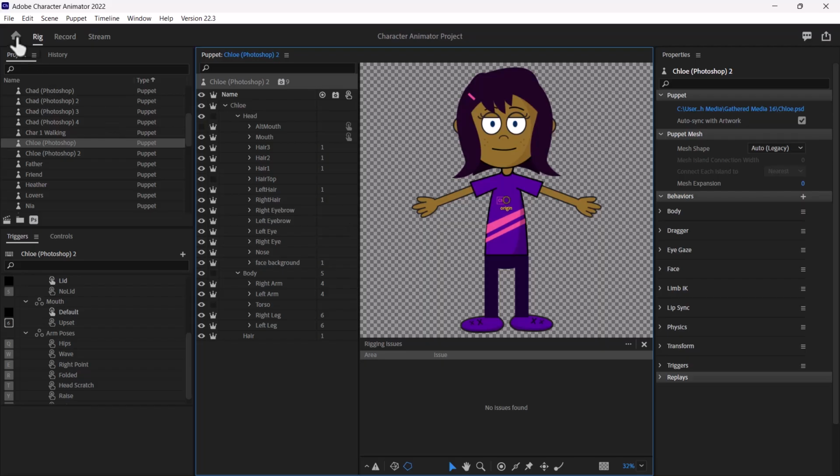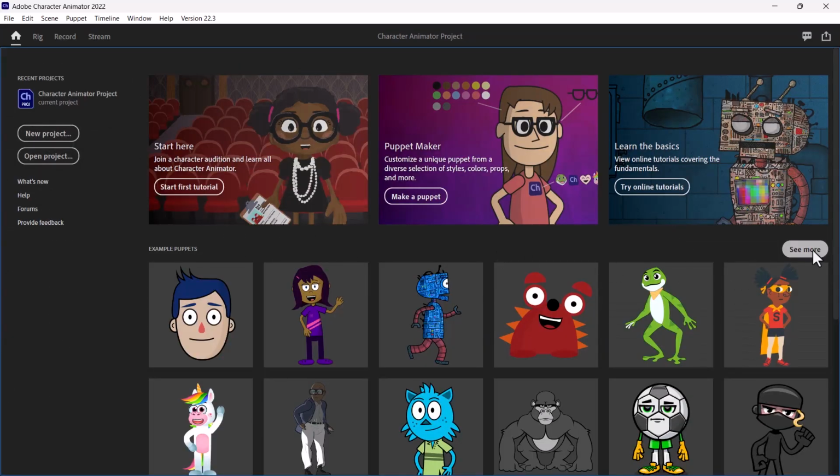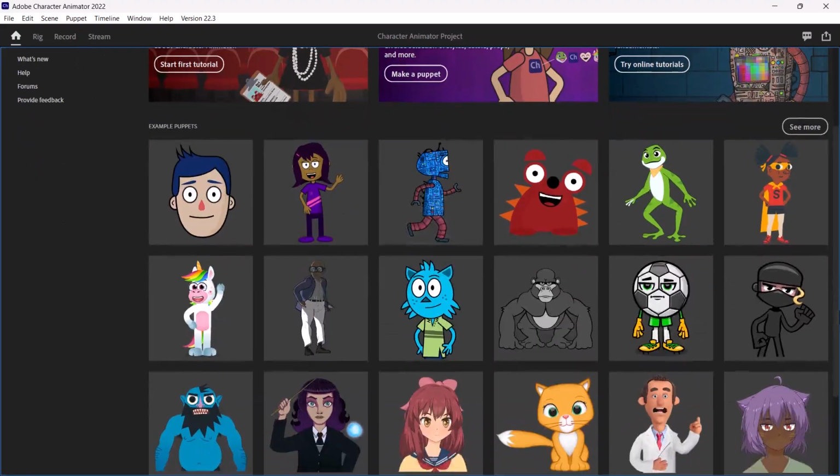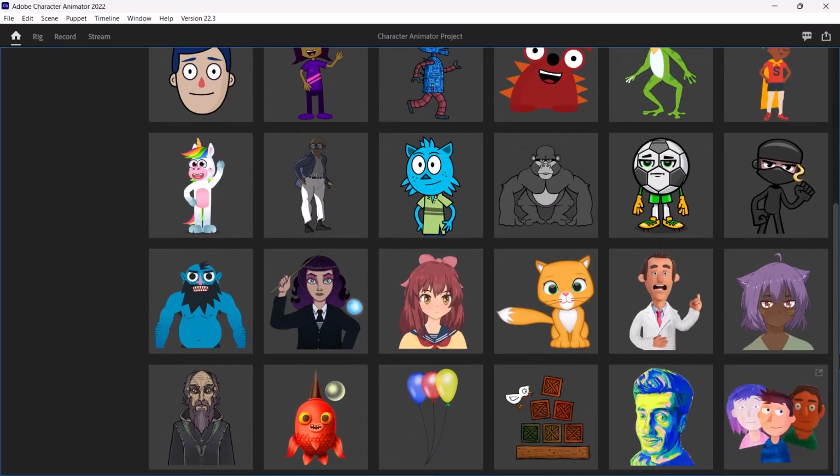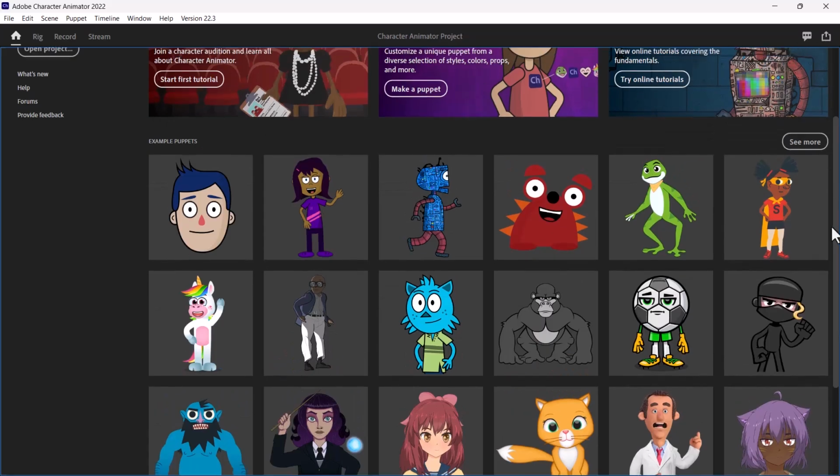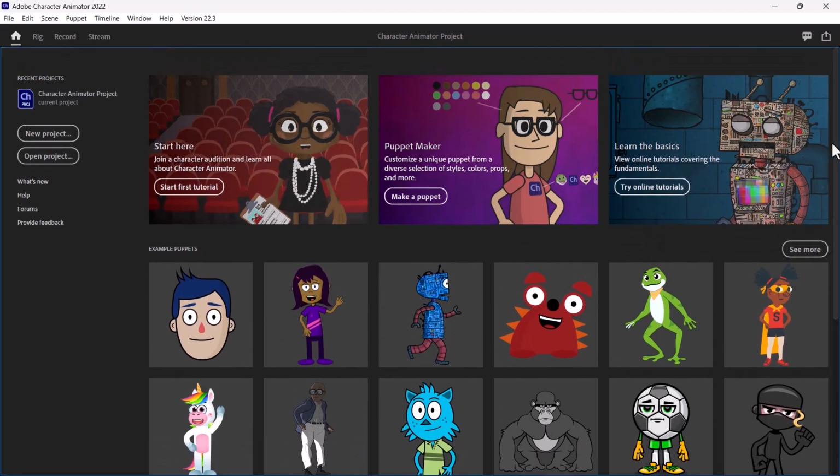So you can take your time and explore these other templates that you have here. You can see this particular robot, this frog, and a good number of other puppets that are made available to you by Adobe Character Animator. Okay, so that concludes our discussion on the introduction to the Adobe Character Animator interface and tools. So I'll see you guys in the next video.